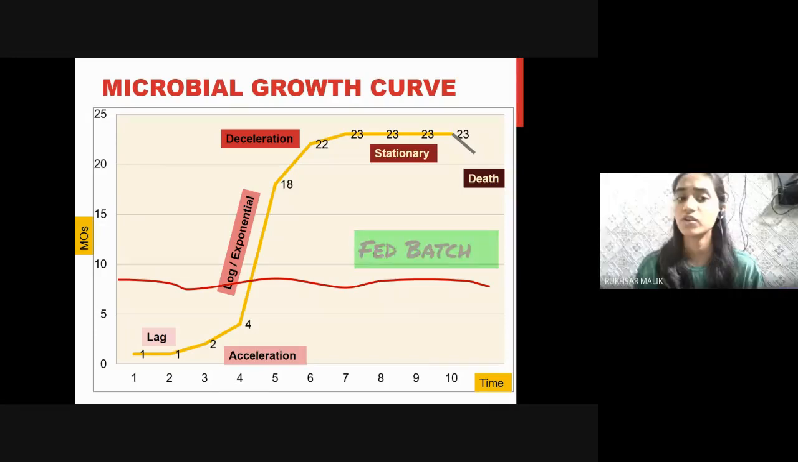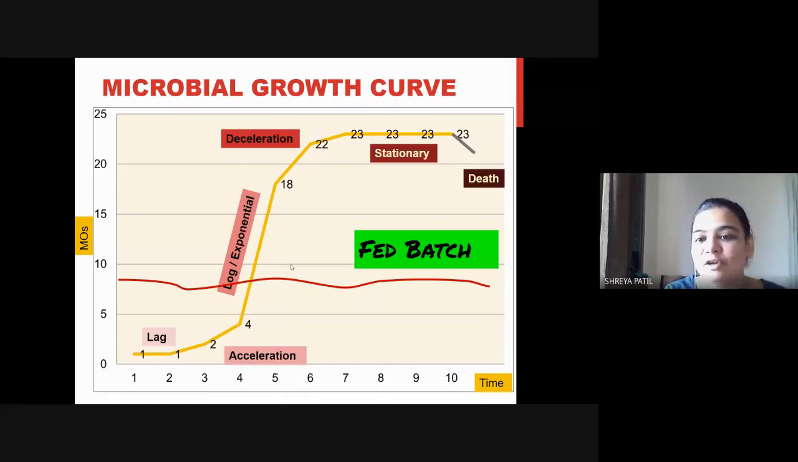Ma'am, will the growth curve remain the same in the fed batch? In case of fed batch, the log phase is going to increase and increase and increase, unless and until we stop adding the substrate. When I stop adding the substrate at a particular time, the stationary phase will be achieved. Or I can stop the reaction before that. But of course, if I'm continuously adding the substrate, the stationary phase will not come.